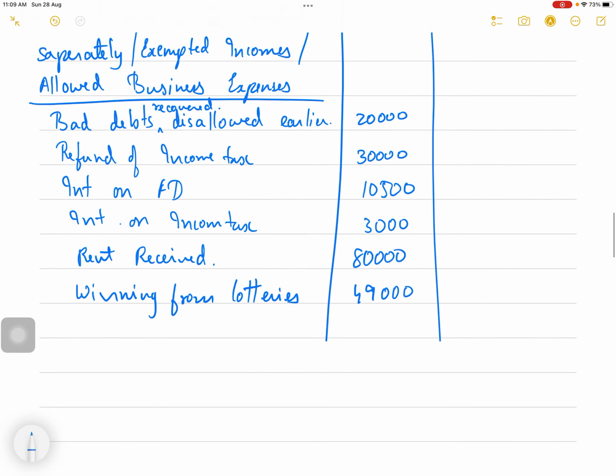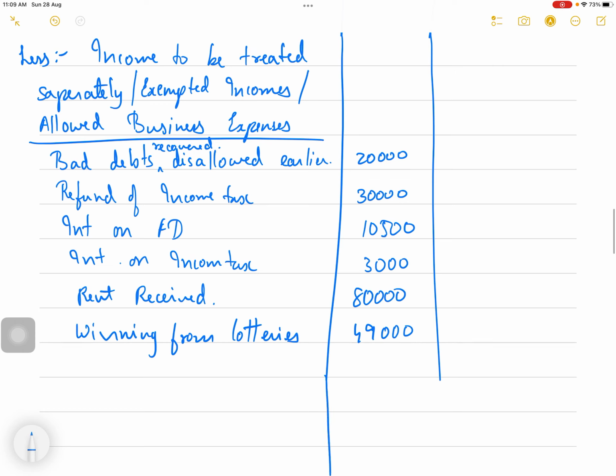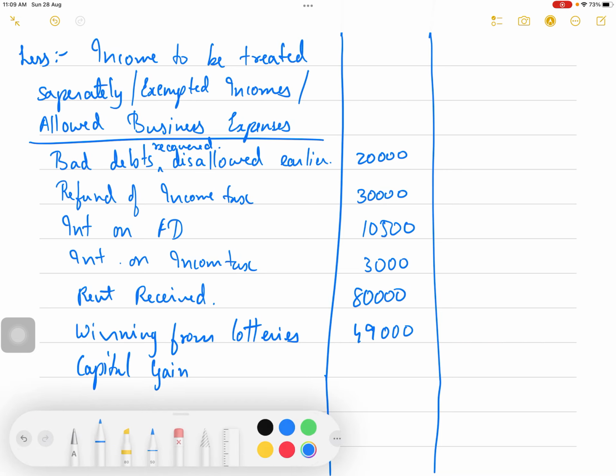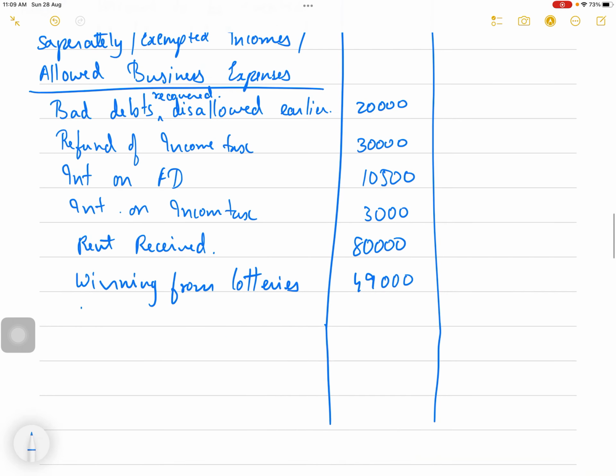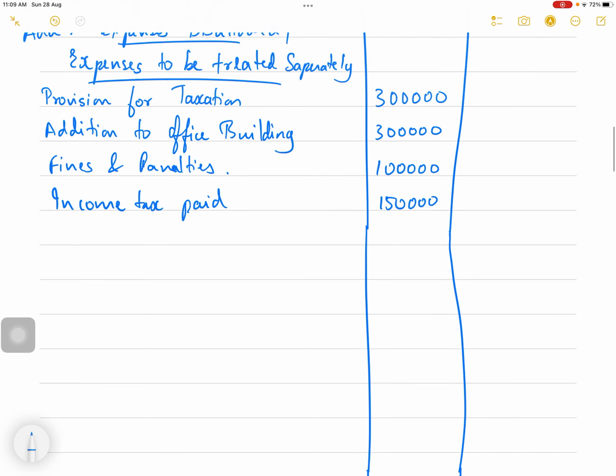From income from business, as shown, 2 lakh is added to net profit. So we will remove this 2 lakh. Capital gain, or profit on sale of shares, you can write whatever you want to write. Profit on sale of shares, it's long term capital gain. So 2 lakhs, I'll remove the effect.